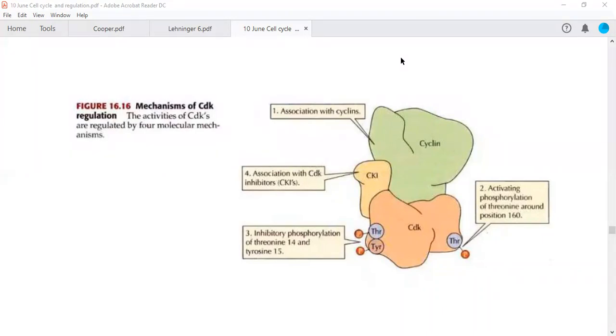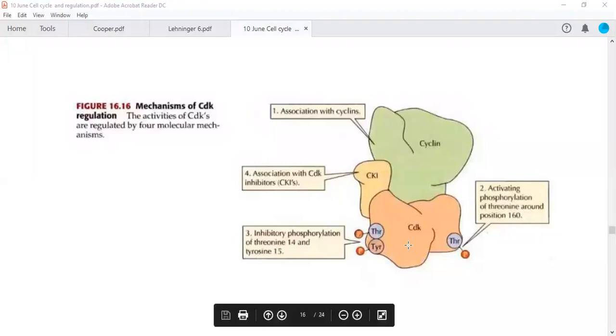Now, some factors are required for the proper regulation of the cell cycle kinases, or simply the cyclin dependent kinases. These are catalytic subunits, and cyclins are regulatory subunits. So first of all, this regulatory subunit is required, and we can see that in each round of the cell cycle, these cyclin proteins are synthesized de novo, but the CDK protein remains in the cytoplasm.